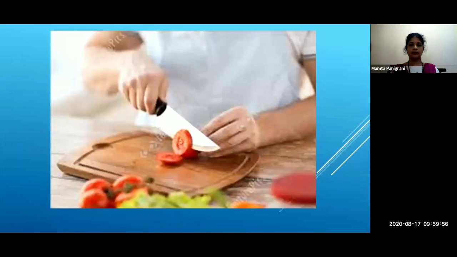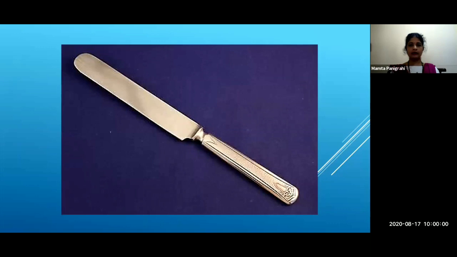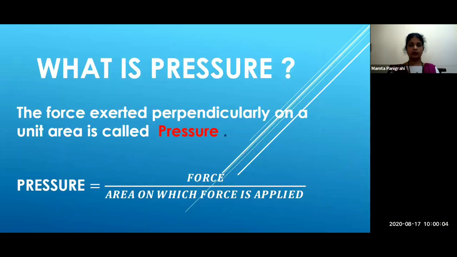Okay, and this sharp knife and blunt knife, and then we concluded the definition of pressure, that is, the force exerted perpendicularly on a unit area is called pressure, and the formula for pressure is force upon the area on which force is applied.